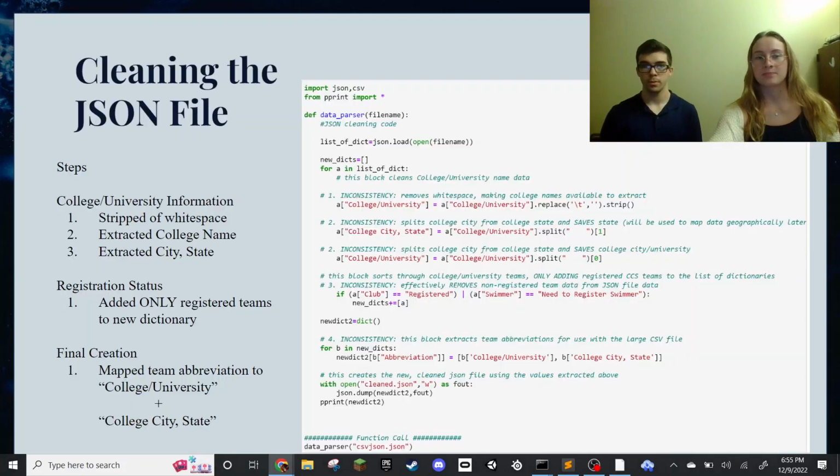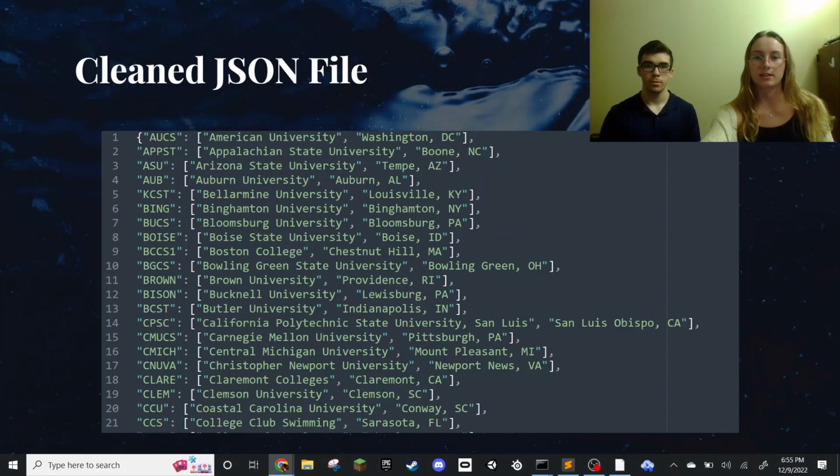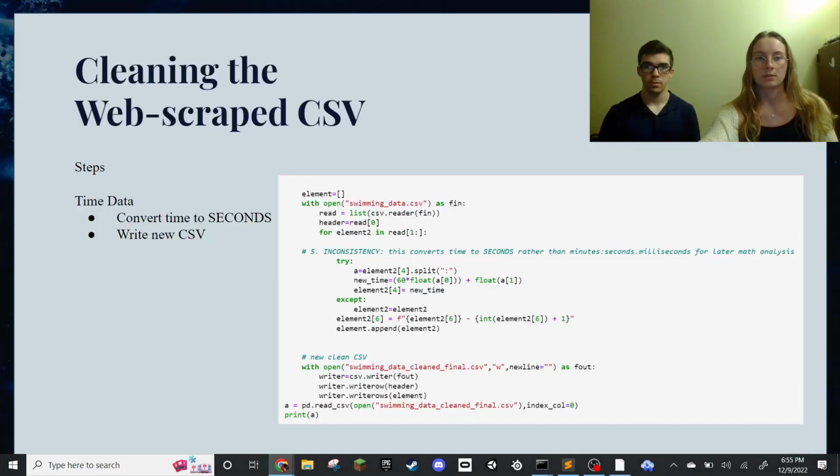So for cleaning the data, we first started by cleaning the JSON file. As that JSON file showed, it had the college name and the city and state together with white space in between. So we stripped that white space, extracted the college name, the city and the state, and then made a dictionary for only the registered teams. That dictionary consisted of a mapping of the team abbreviations to the college, university, and name, as well as their city and state, which looks like this once it was all cleaned up.